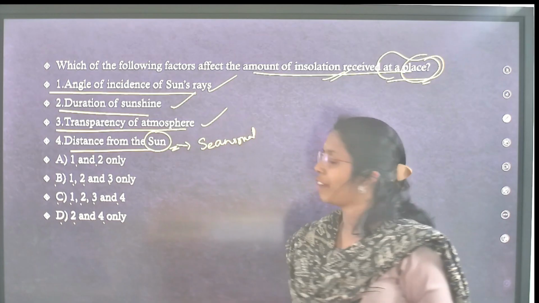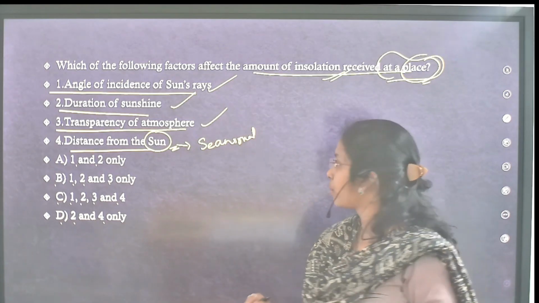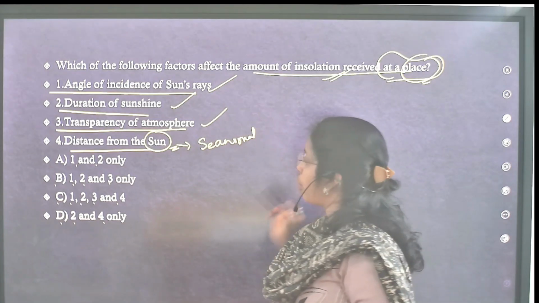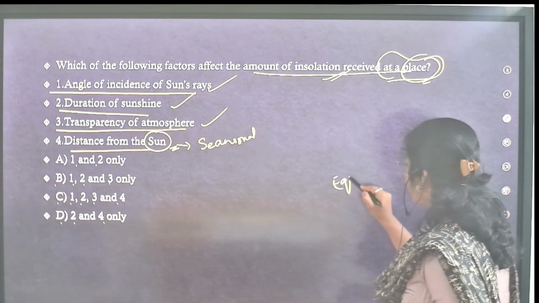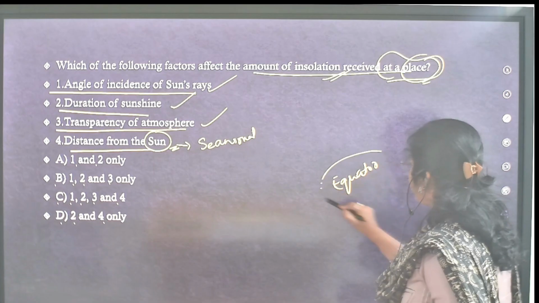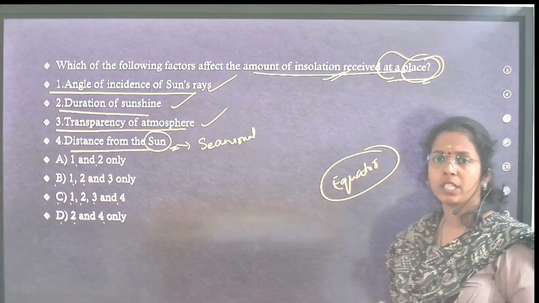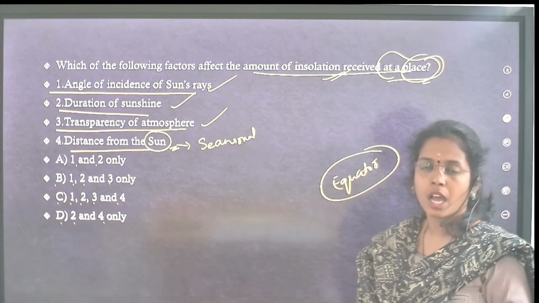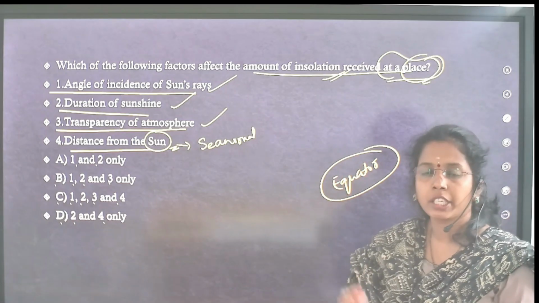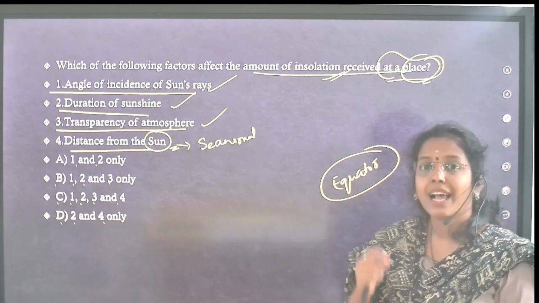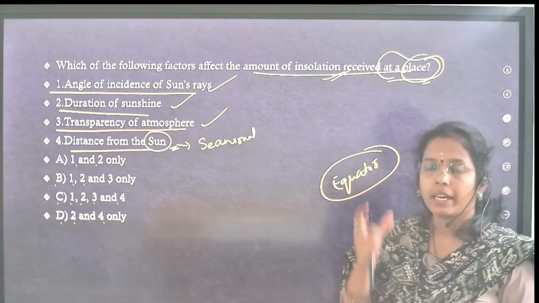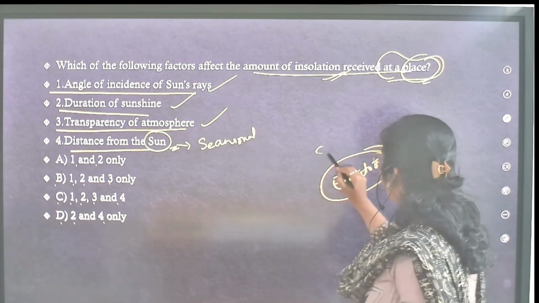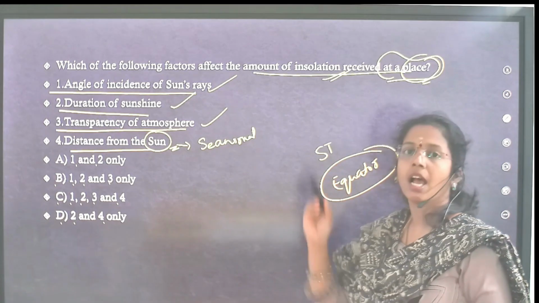Transparency of atmosphere. Yes. Transparency of atmosphere also affects the amount of insolation, because when you take the equator, at equator you will see most of the time vertical rays, meaning incoming solar radiation is more, but the absorption is more at subtropical highs, because in the subtropics the atmosphere is transparent.